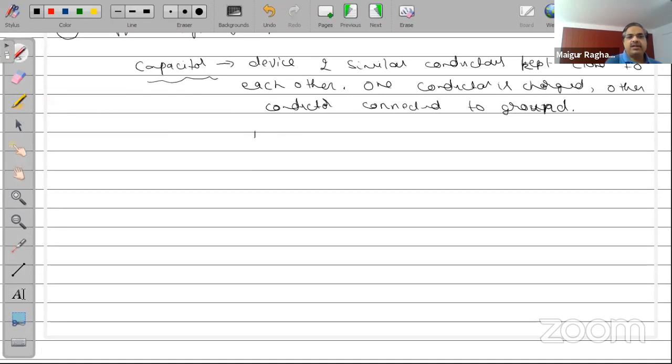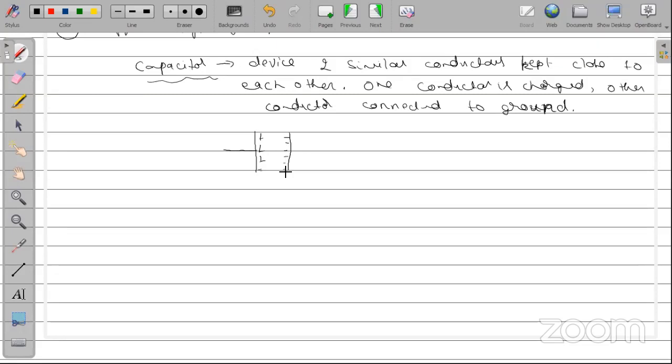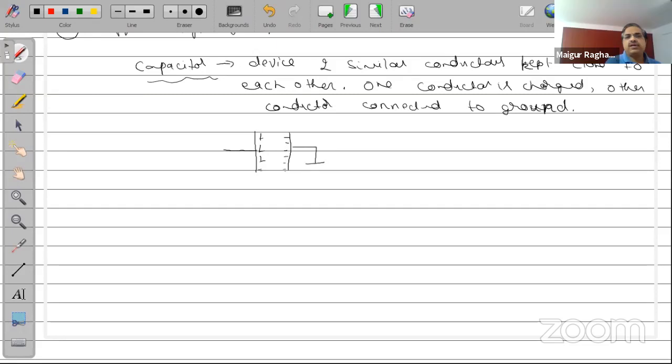So if I have one plate here like this, I'm going to add some charge onto it. The other plate is simply kept close by, and then there will be an induction here, minus Q, and this is connected to ground. Because of this arrangement, there will be a potential difference, which I call delta V. If the charge given to this is Q, then the capacitance will be written as Q by delta V. So this is what a capacitor is. In the case of a conductor, it was simply Q by V. Here it is Q by delta V.